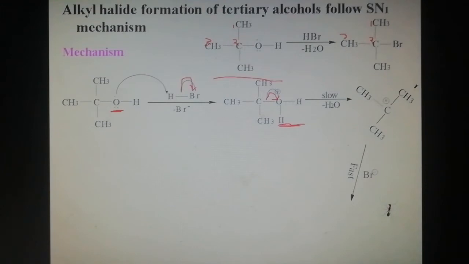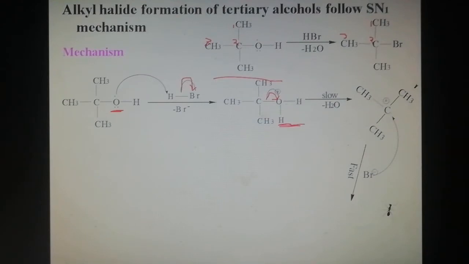Then the tertiary carbocation is converted into tertiary butyl bromide due to attack of the bromide nucleophile.